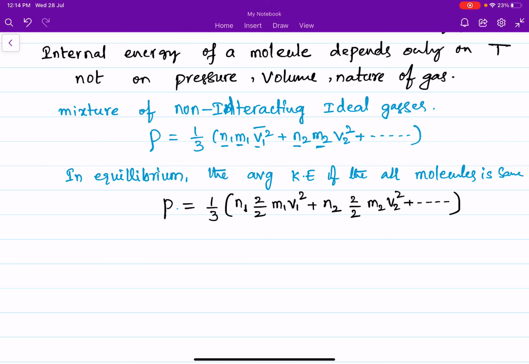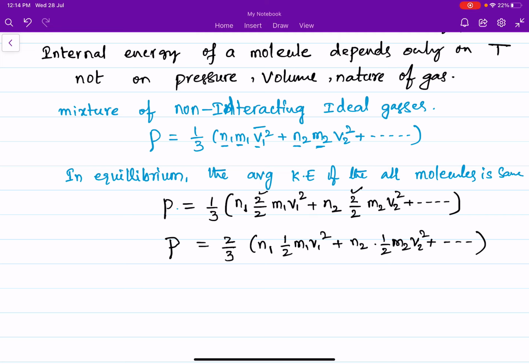Taking 2 as common, pressure P is equal to 2/3 N1 into (1/2 M1 V1 square) plus N2 into (1/2 M2 V2 square) and so on.